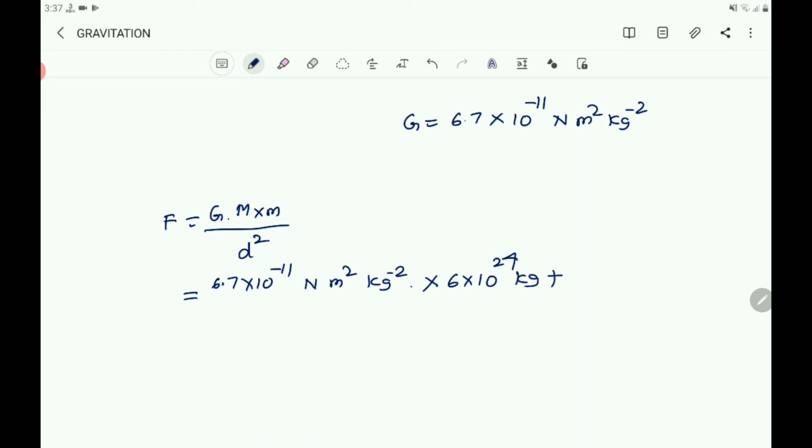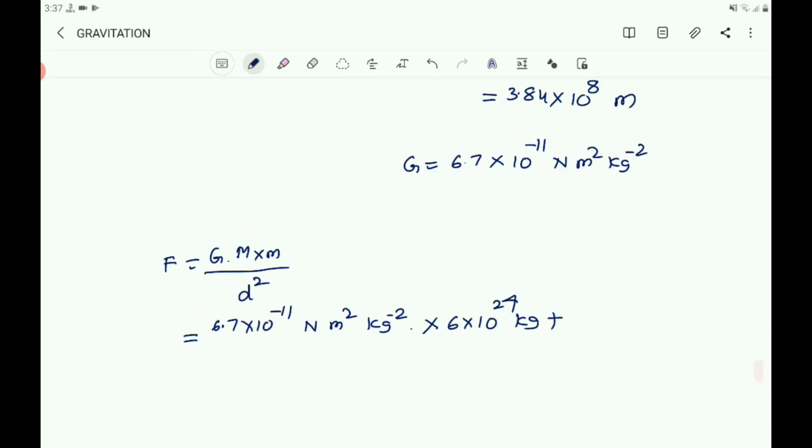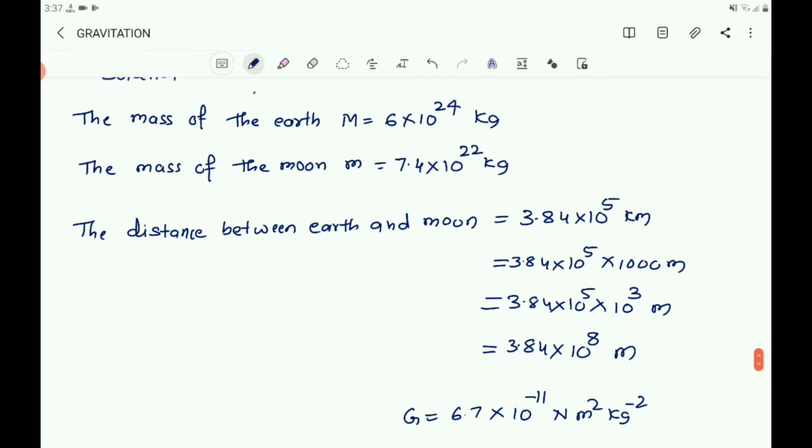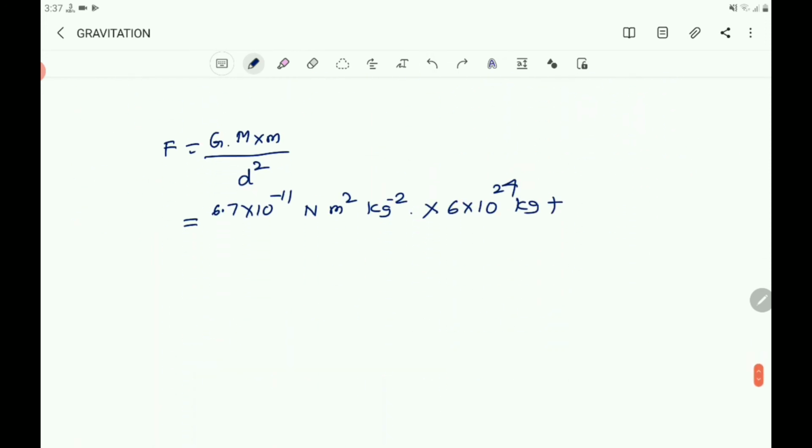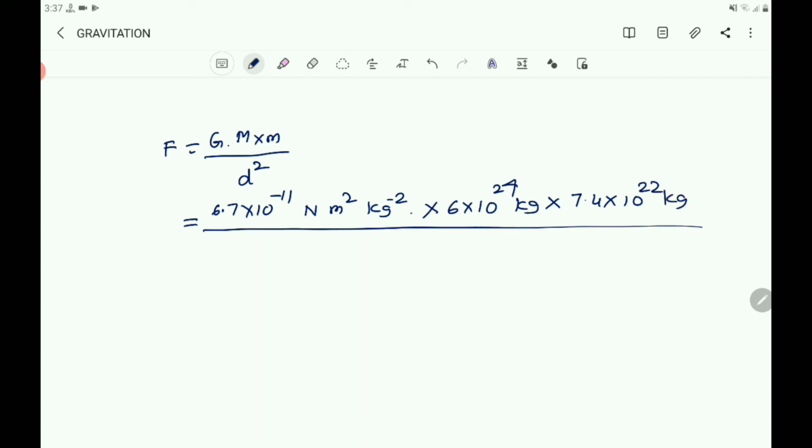Then mass of the moon. Mass of the moon is 7.4 into 10 power 22 kg. That whole divided by d square.